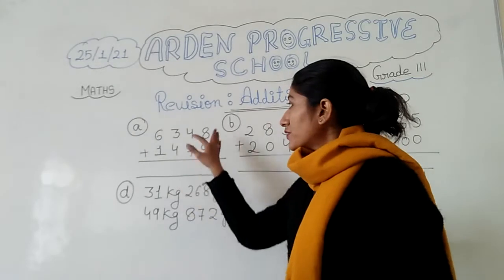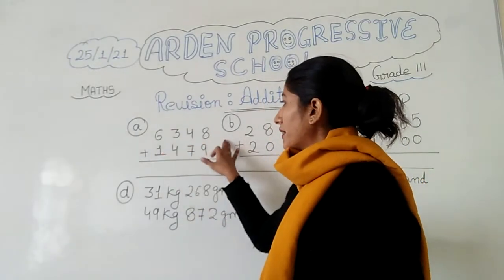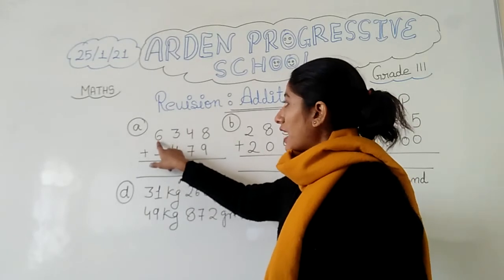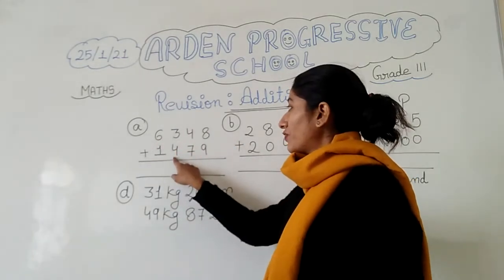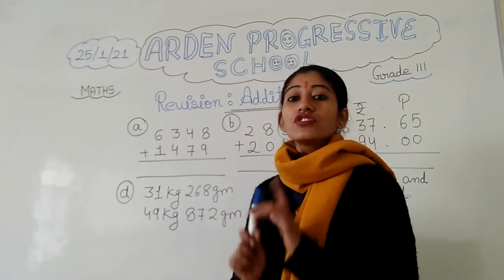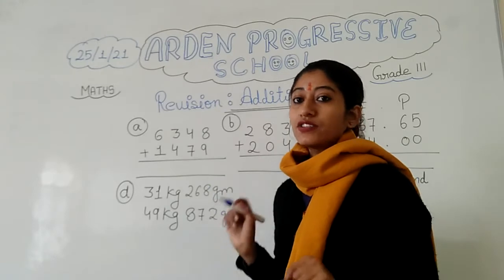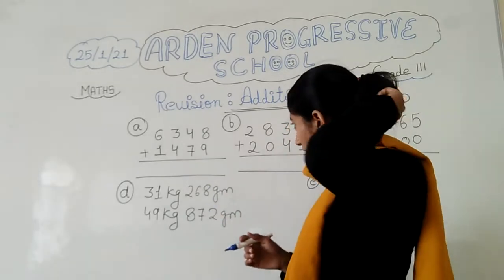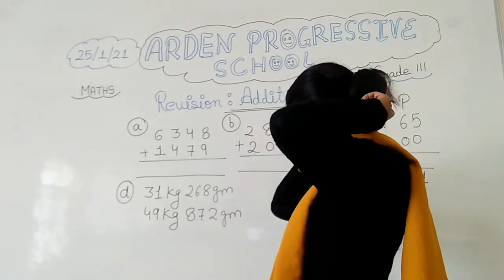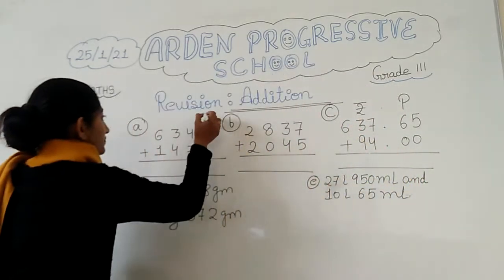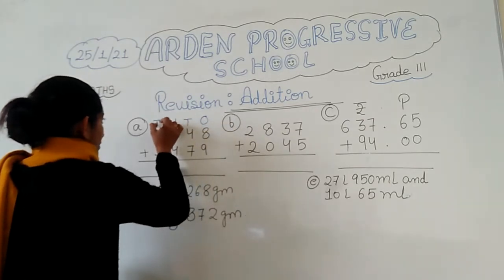Now see, first we are going to do the simple addition. You can see here one number is given, 6348, and another number is 1479. Before doing addition, we can put the places here so that we can do addition properly. What are the places? Ones, tens, hundreds, thousands. We will write here ones, tens, hundreds and thousands.